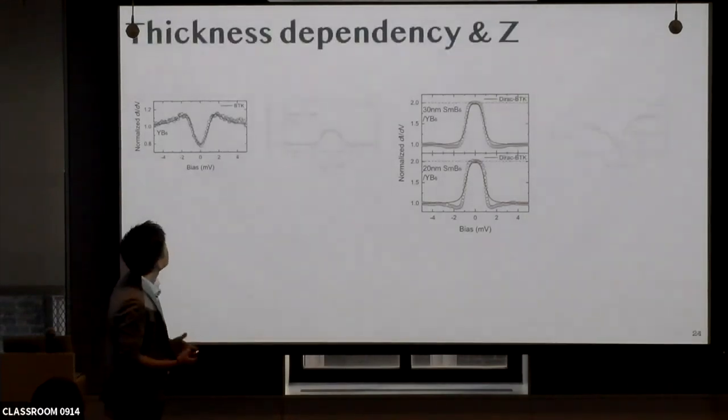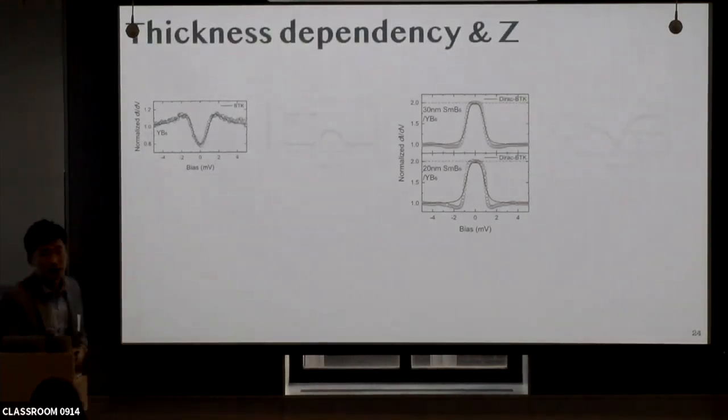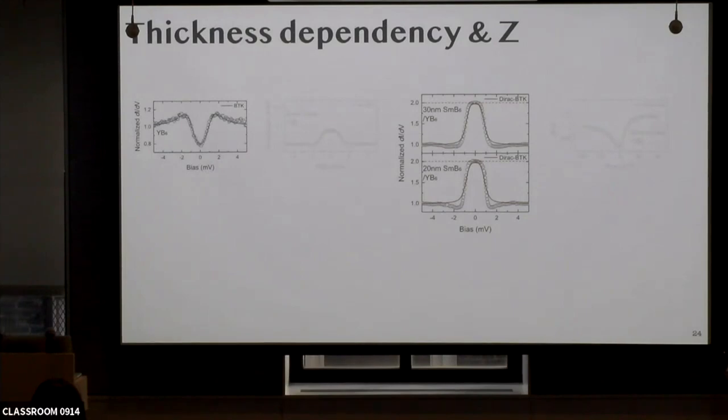Now let's look at the most important result we got. If we measure the point contact spectrum of yttrium hexaboride itself, it shows a conductance dip, which is completely opposite to the samarium hexaboride yttrium hexaboride bilayer system. Actually, this can be understood really easily with the standard BTK theory.